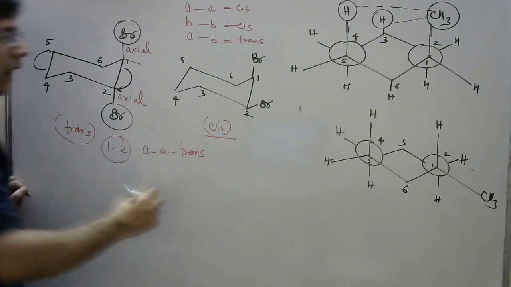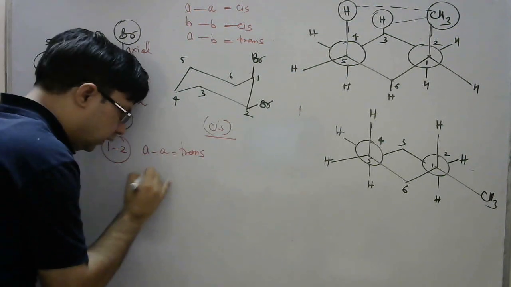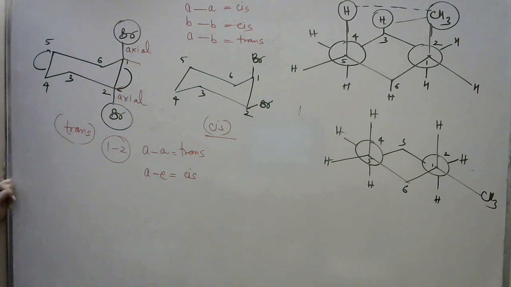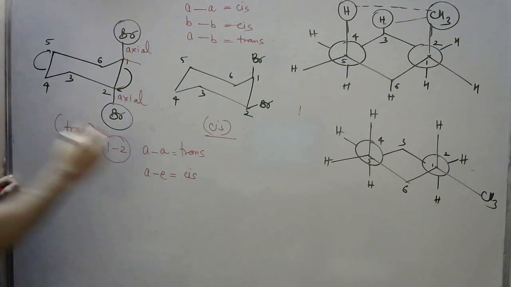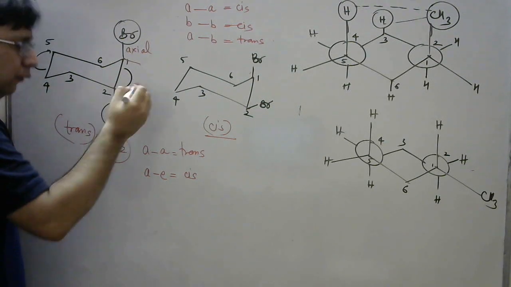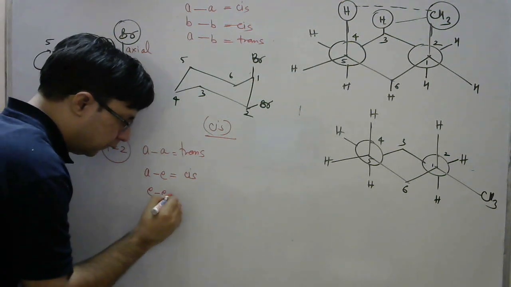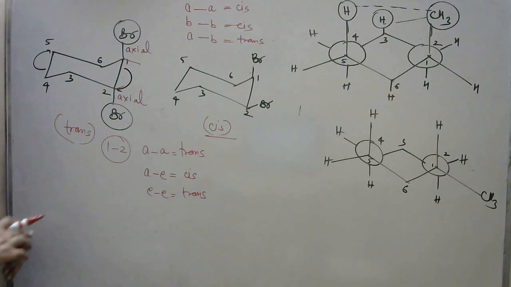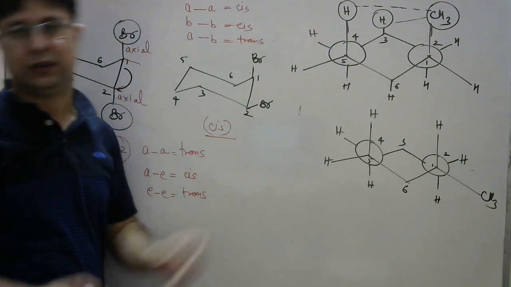Clear? And if I consider axial equatorial, it is called the cis form. Fine. And if I consider the equatorial form of them, it will also be which form? Which geometrical isomer will it be representing? It will be representing the trans isomer.